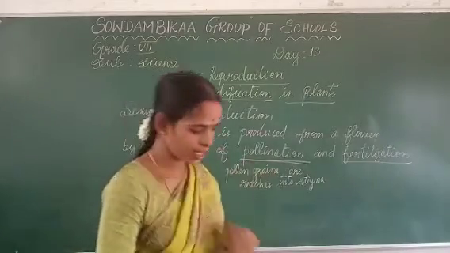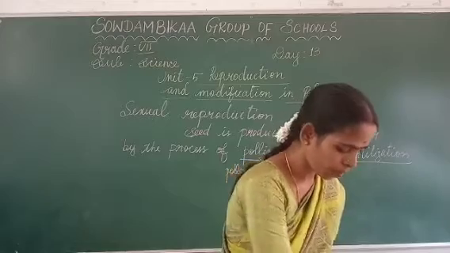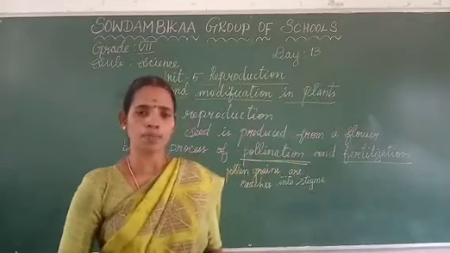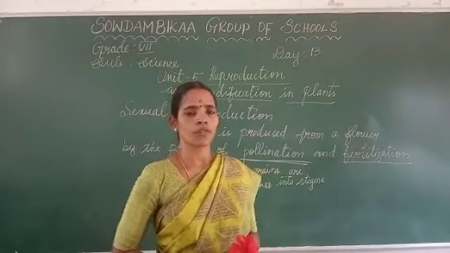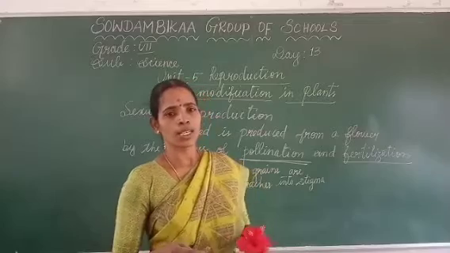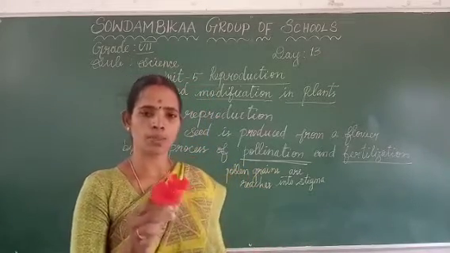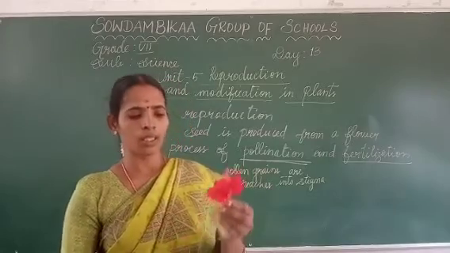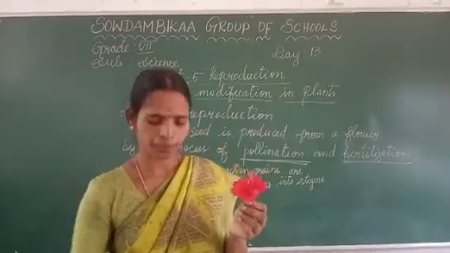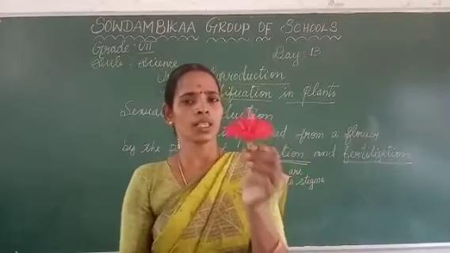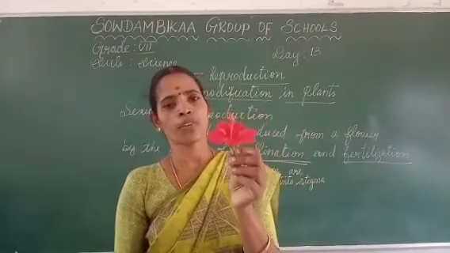Now, let us see the parts of a flower in a clear way, and observe and discuss the parts of a flower in the hibiscus and Datura plants. This is a hibiscus. This is the bud stage, and this is the expanded flower stage.